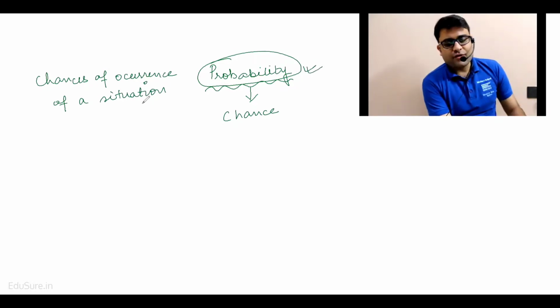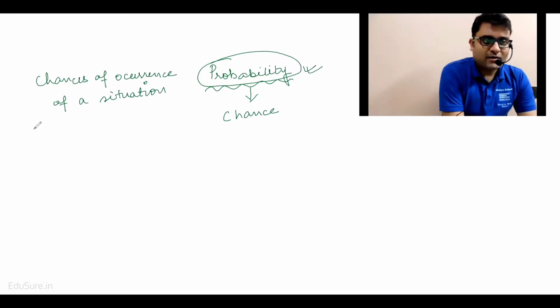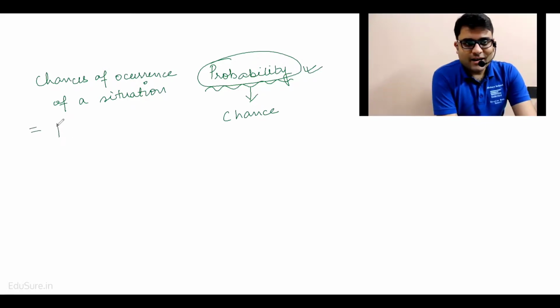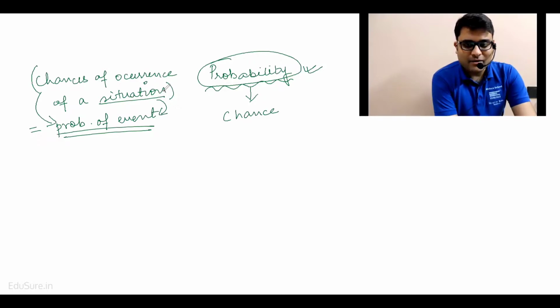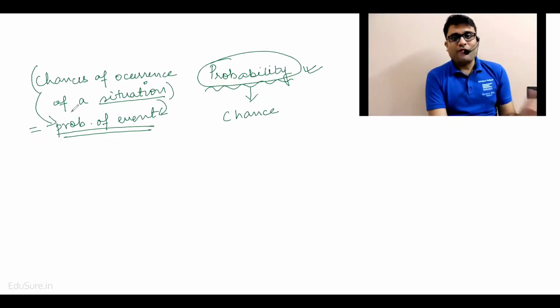So the chance of occurrence of a situation in mathematical terms is written as probability of the event. Okay, this situation is known as event, chance is known as probability. Okay, this English sentence is actually converted into a mathematical sentence by these terms: probability of an event.